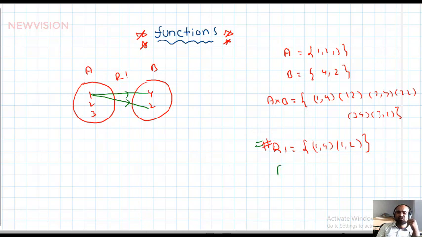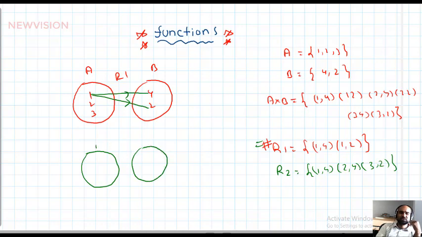Now take another one, R2, equal to {(1,4), (2,4), (3,2)}. So this is another relation. Draw the arrow diagram for the relation from A to B, that is R2. Here 1, 2, 3 and 4, 2. So 1 is paired with 4. That's why 4 is called the image of 1 under this relation. 2 is paired with 4, and 3 is paired with 2.